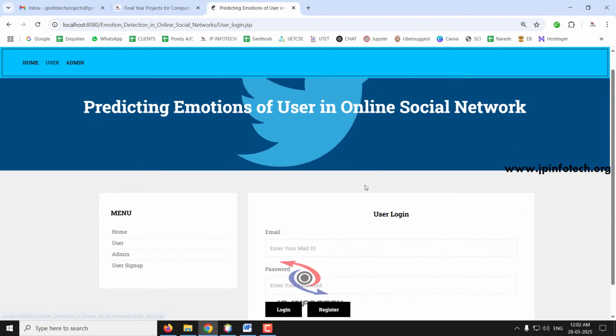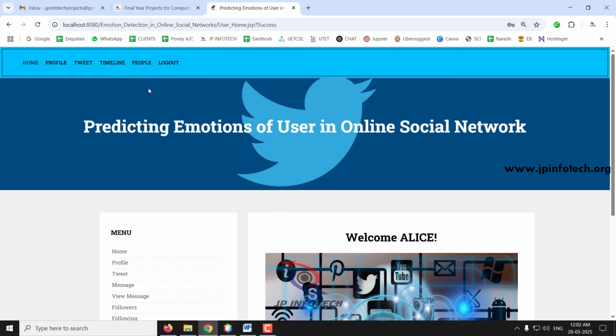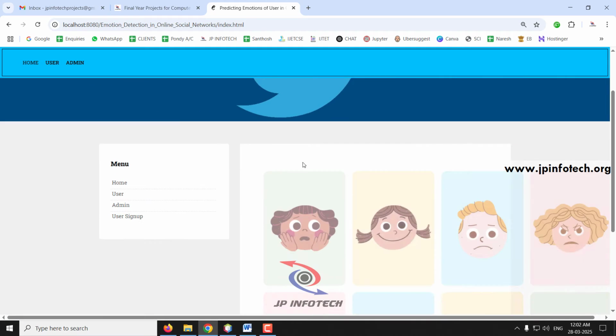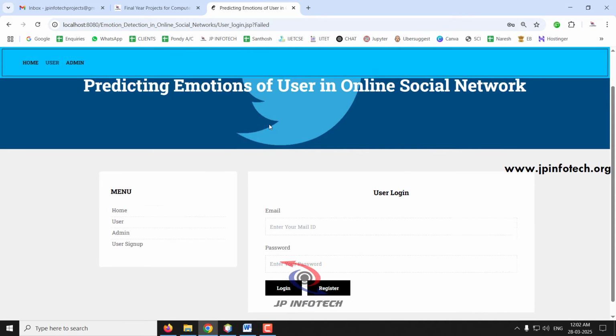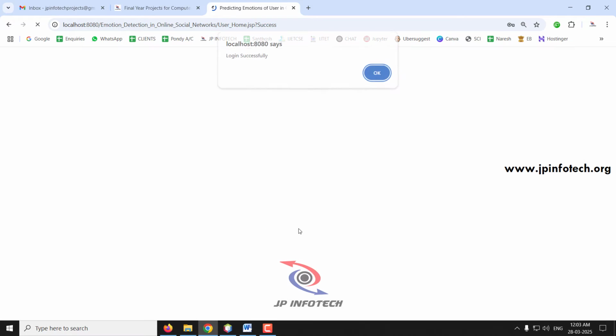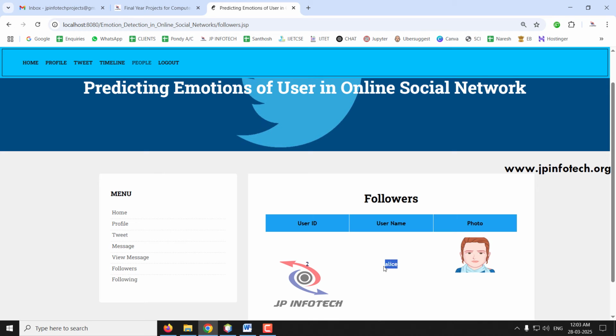I'll go to another user, Alice, now. So now I'll go to the people part and follow JP. Now I'll log out from this part. I'll go to the user part and log in to JP's account. Why I'm showing these things is that I'm showing you all the features available in online social networking. Now if you go to the followers part, you can see the follower. Now Alice is following JP, so you can see the details updated in the followers part.